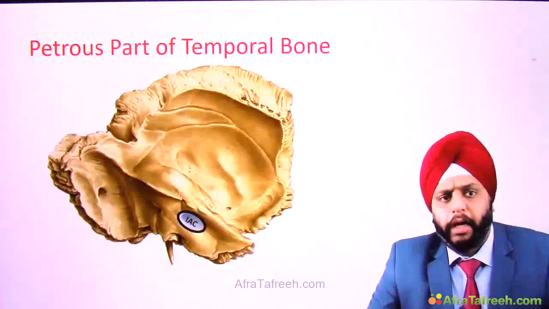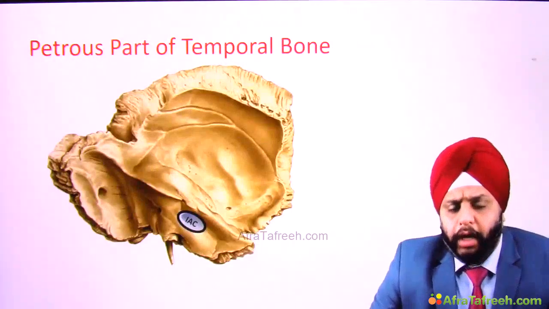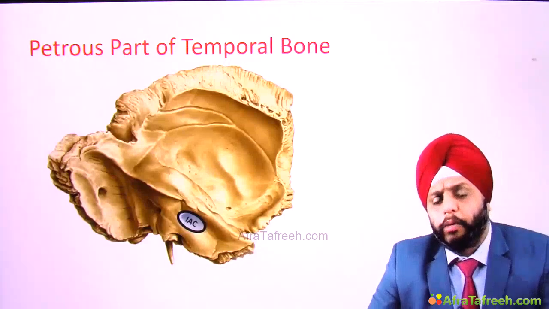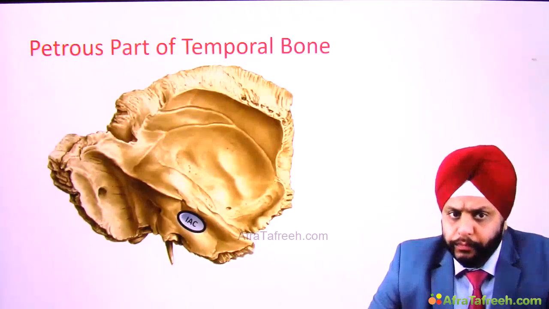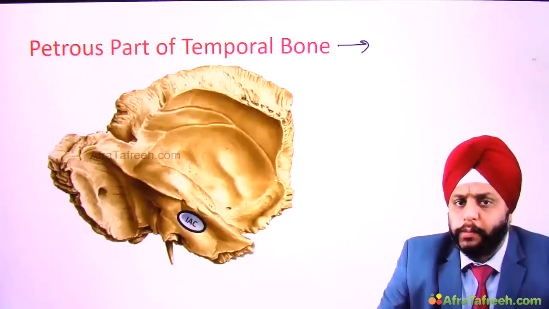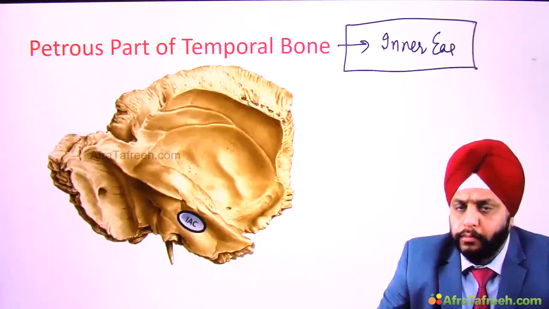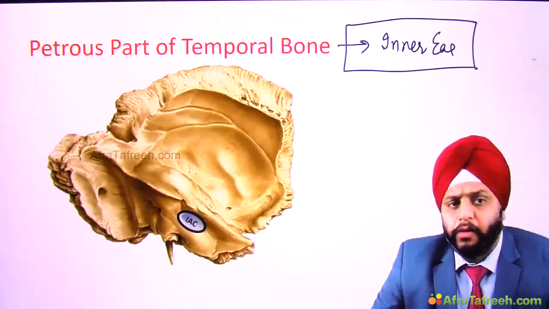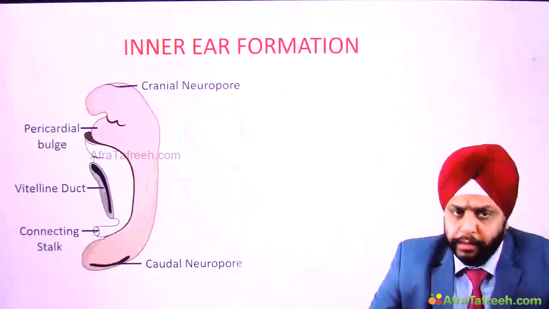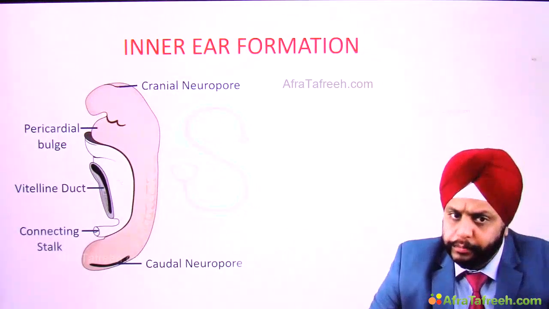Right? Let's come back to the petrous part of temporal bone. So now, to understand this petrous part of temporal bone in detail, let us study the embryology of the inner ear. Okay, why? What is there inside the petrous part? This petrous part of the temporal bone, it contains the inner ear. Okay, so it has the inner ear. So to understand the bone, let us do the embryology of the inner ear. All right, so let's come to the inner ear formation.